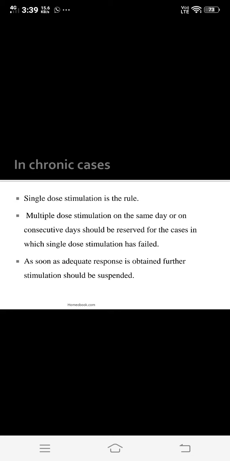So this is the second point regarding the repetition of dose, that is, the nature of disease. In acute cases you have to repeat frequently, but in chronic cases you cannot repeat frequently, as you are using a long acting or deep acting or anti-miasmatic remedy in chronic cases. This way also, study in the aphorisms.